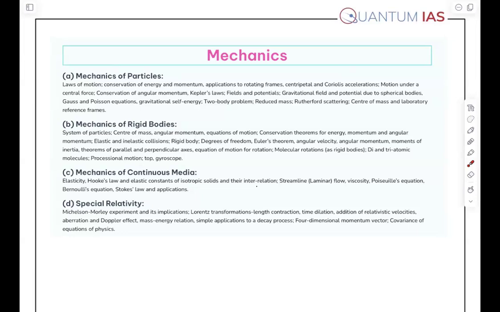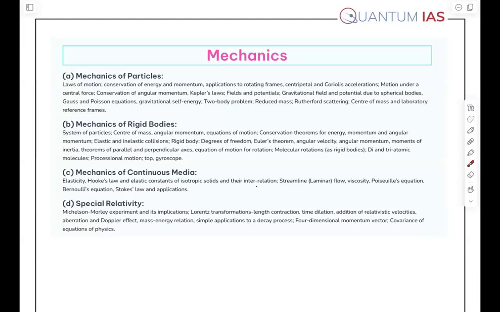The rigid body is a system of particles whose relative position is not changing with respect to time. Very good. So a rigid body is a mathematical concept basically, whose distance between any two points is not changing with time, right? So you need to understand that rigid bodies are also made up of particles. A condition is put on the particles that they do not change position. That's why we have to study the mechanics of the particle first, and then we will move on to these things, right?